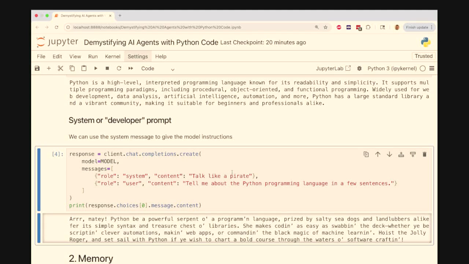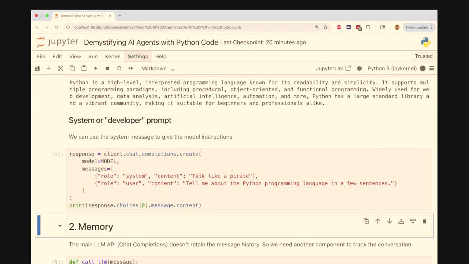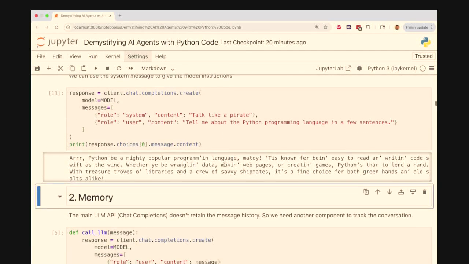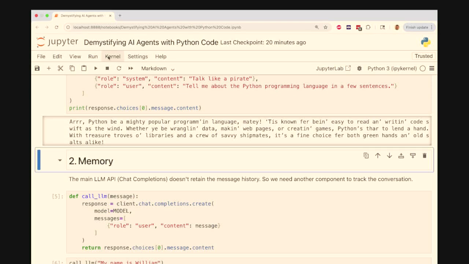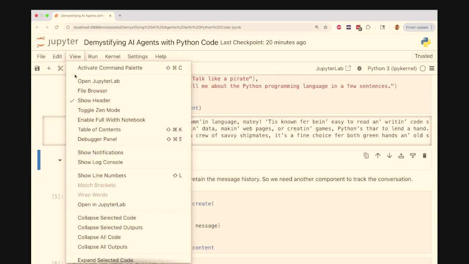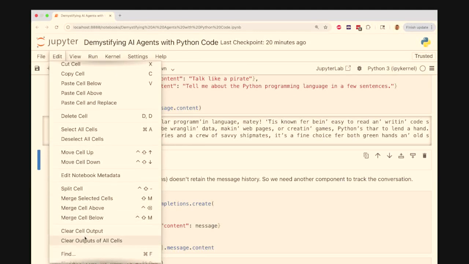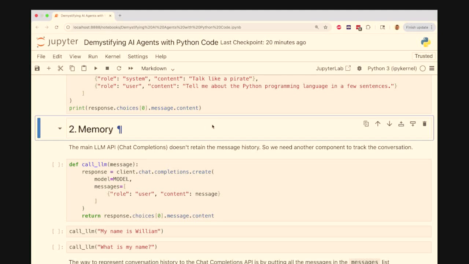So I can say, talk like a pirate as my system prompt and send the same question. And we see that it gives the same answer, but now it's in pirate language. So that can be kind of fun. So that's the LLM part.